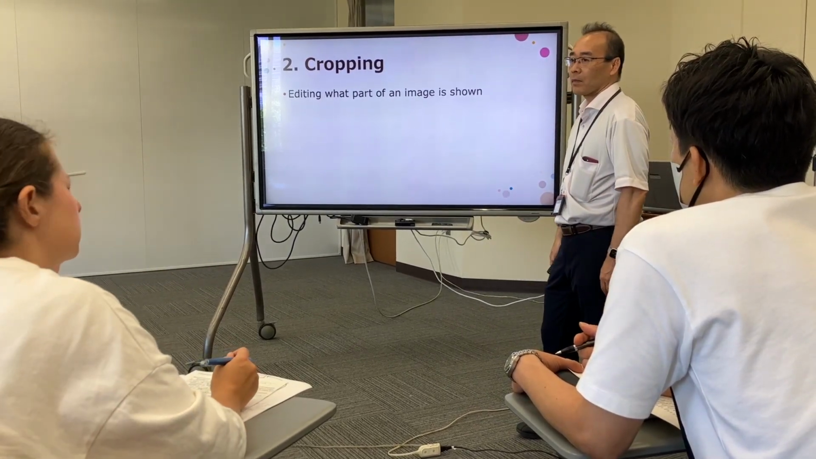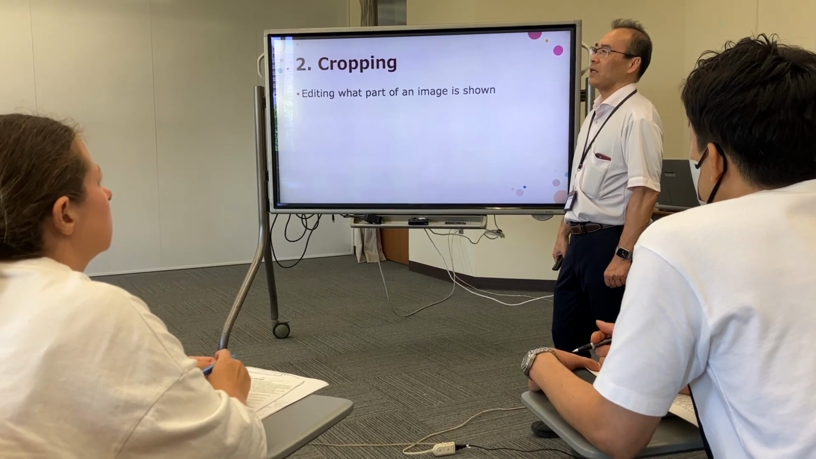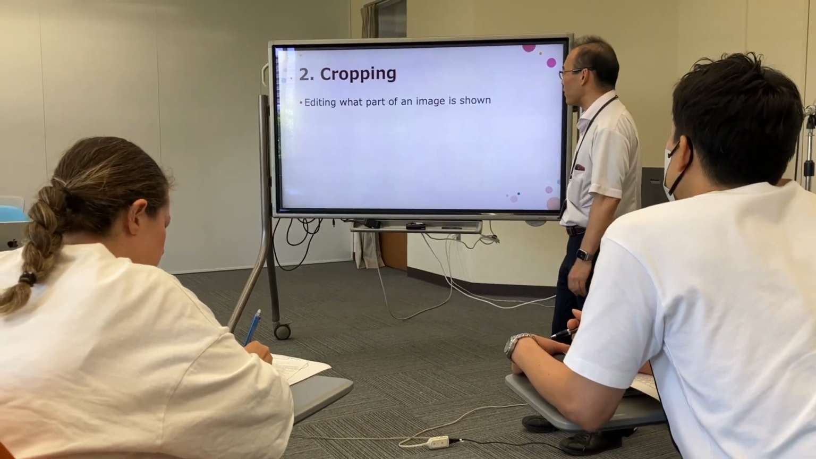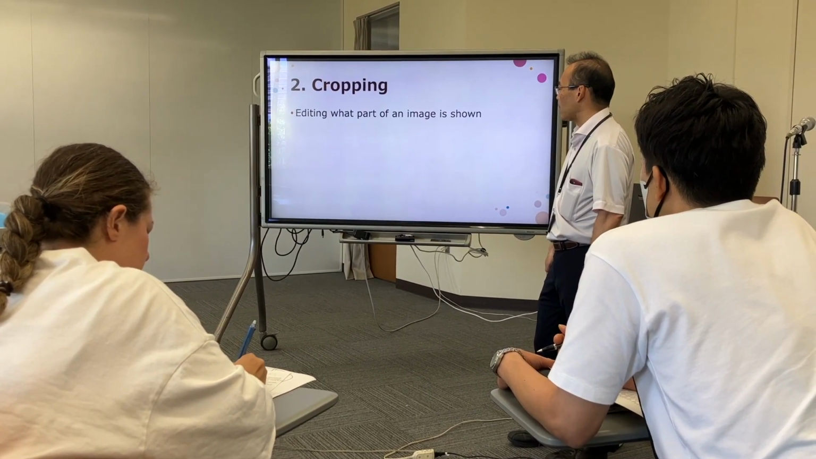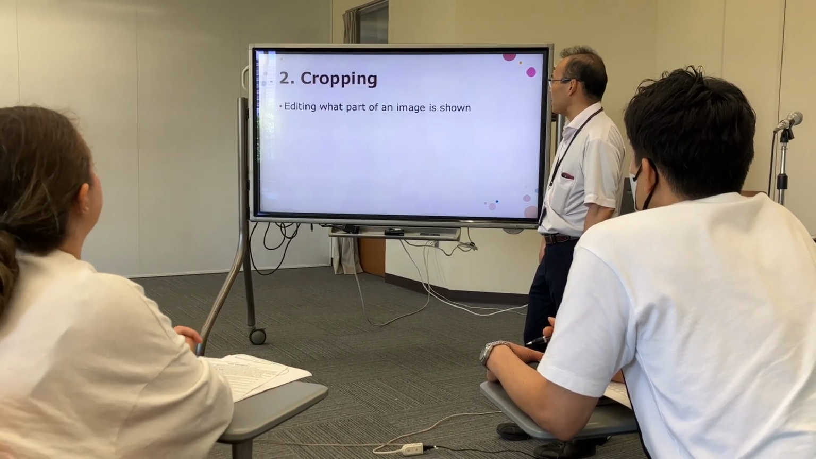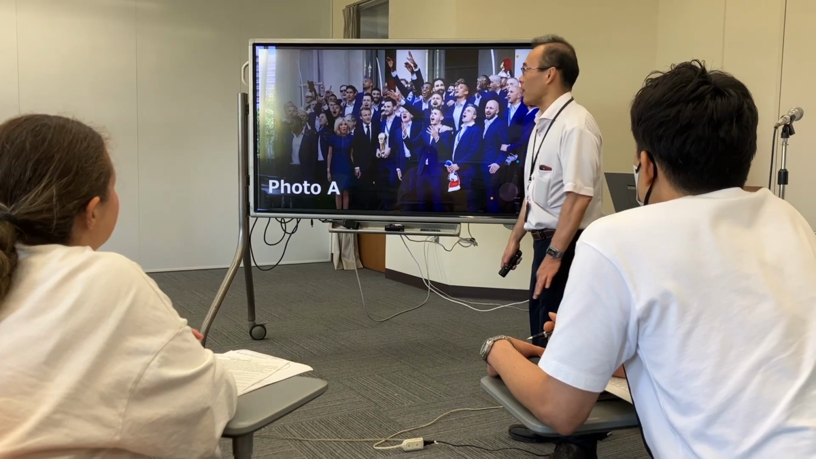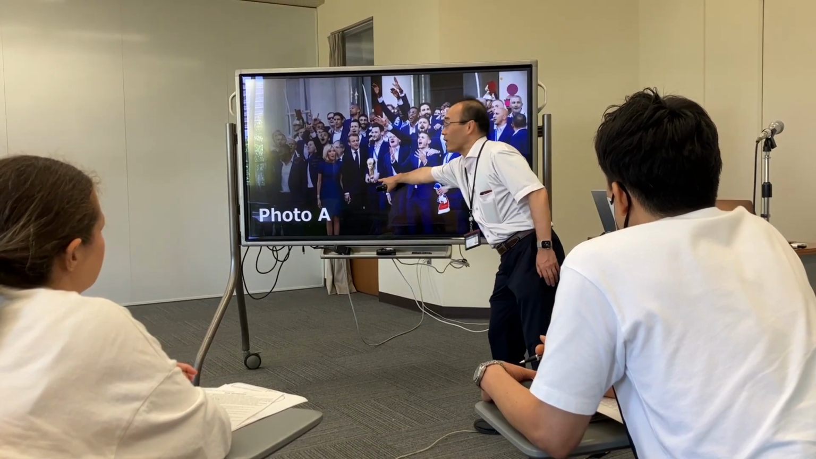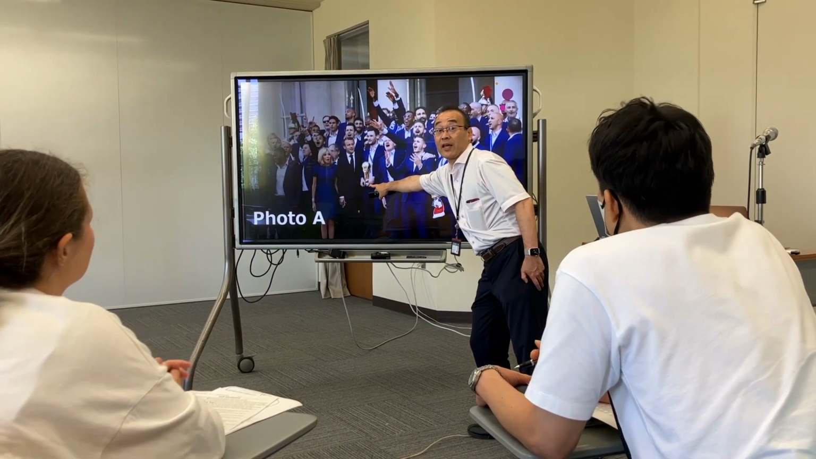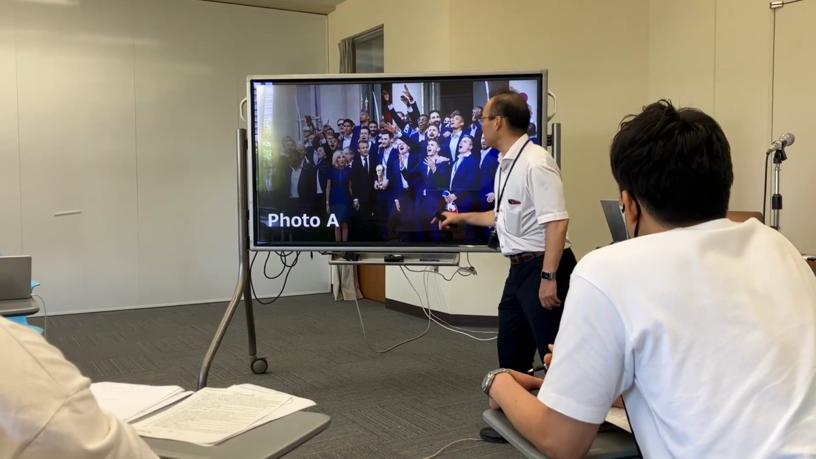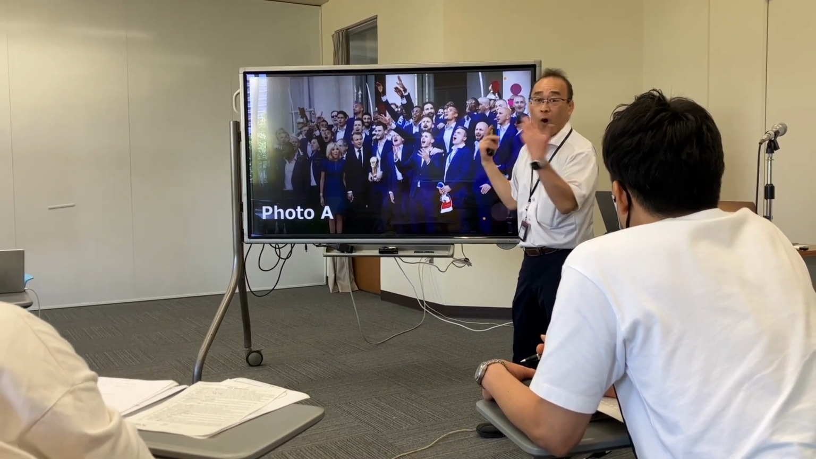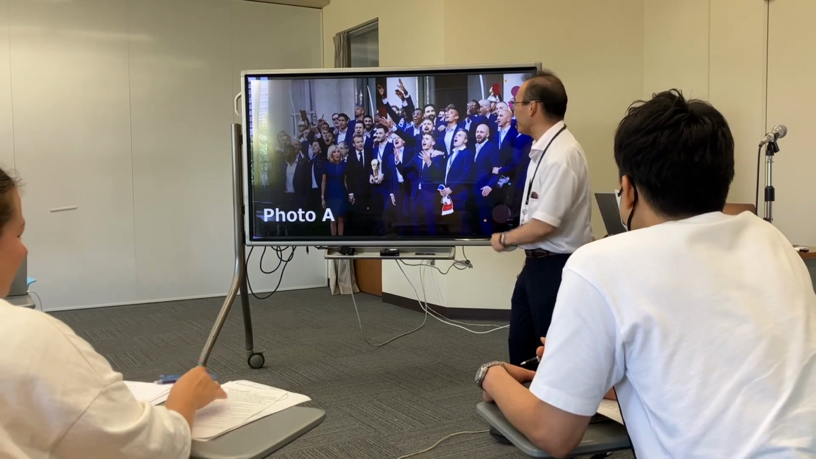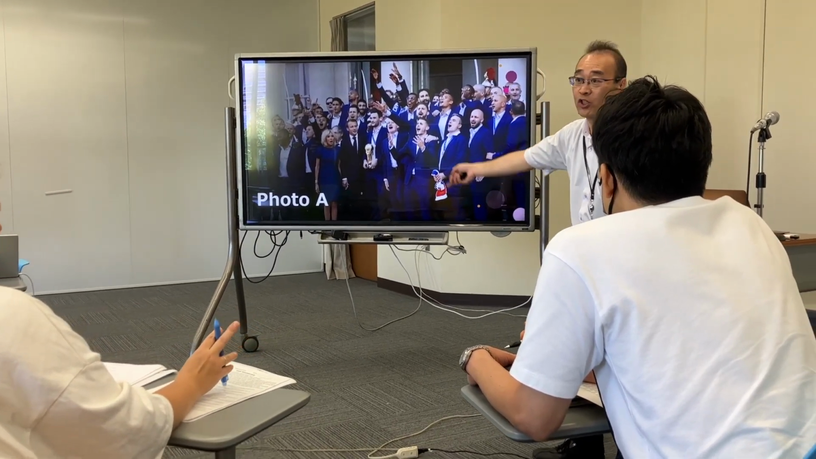What is editing in Japanese? Edit is 修正する or 処理する. That's edit. So this is photo A. Please look at it. By the way, this is the World Cup, サッカーワールドカップ in 2018. The French team won the World Cup. So this is the kind of celebration party. And please look at this photo. This is the original photo.